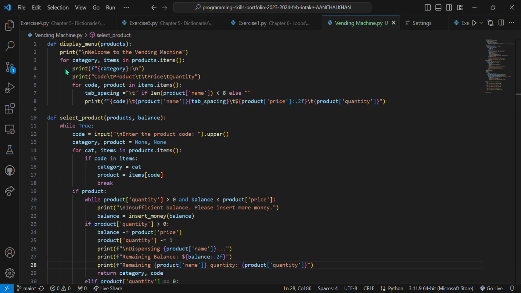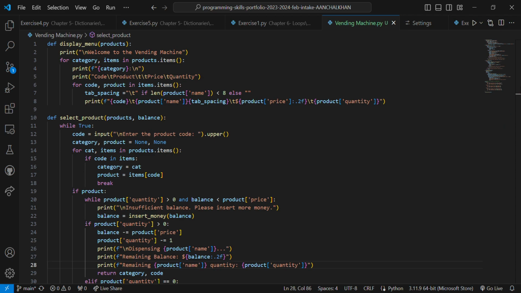Here, the first step is initialization. The program starts by defining a dictionary called product, which contains different categories of items available in the vending machine, along with their details like name, price, and quantity.